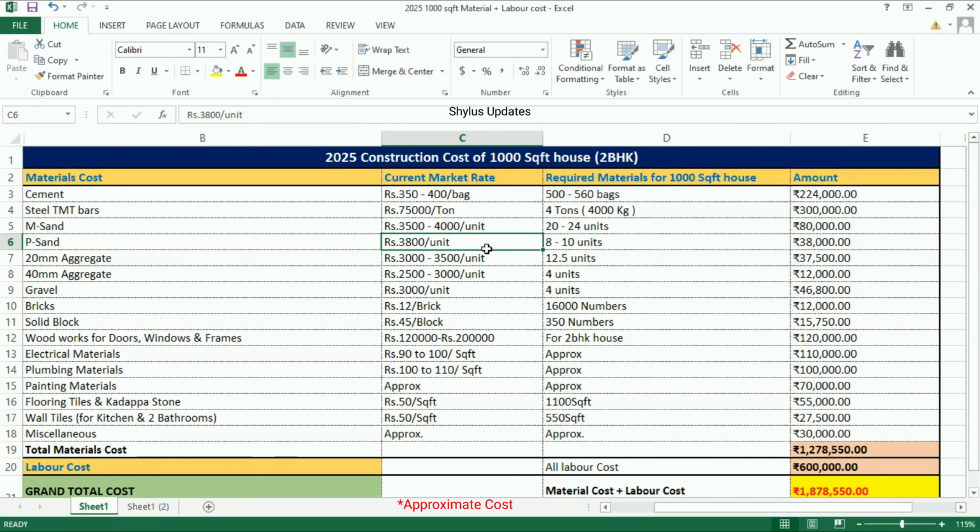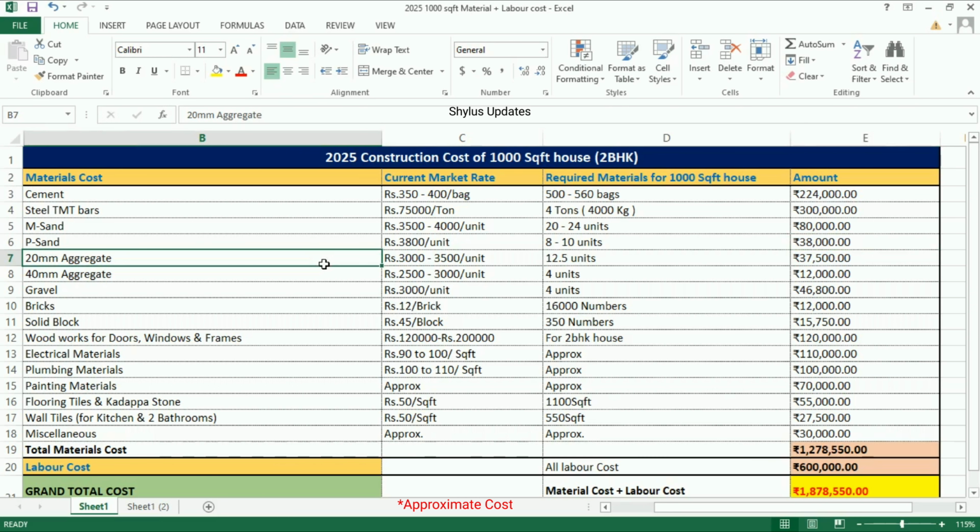P sand, rupees 3800 per unit. For 1000 square feet house, 8 to 10 units of P sand is required. Total amount is rupees 38,000.